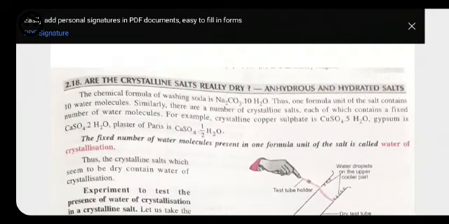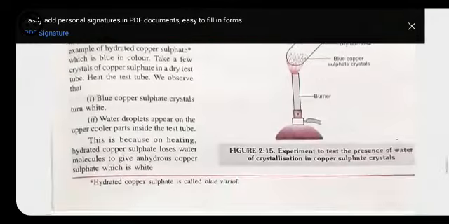It means that whatever the number of water molecules in a salt compound, it is called water of crystallization, which is actually part of that salt. It does not let the compound be wet. As the salt loses this water or gains other water molecules, it changes and loses its property.